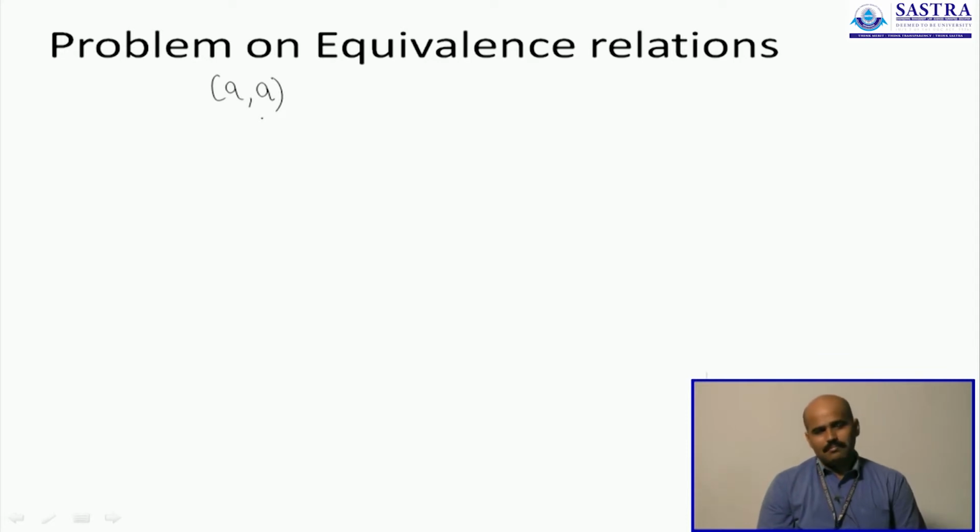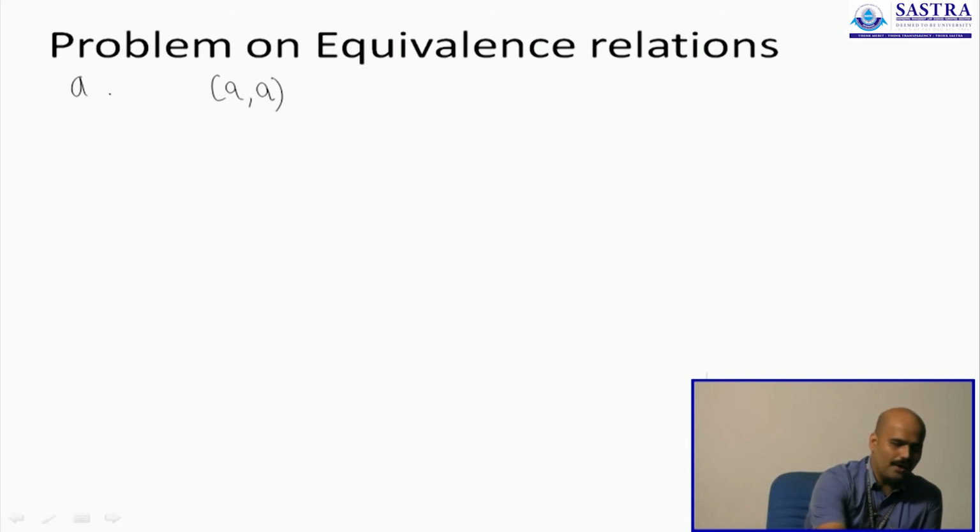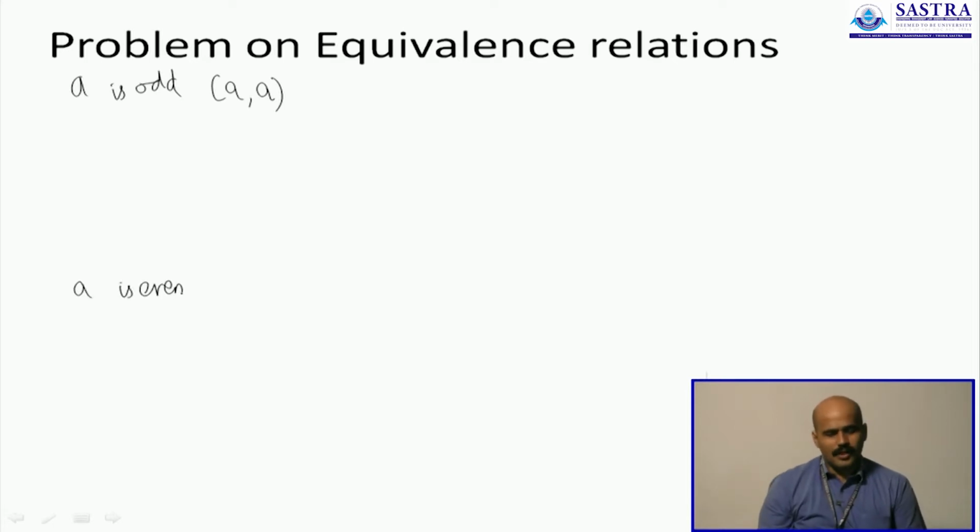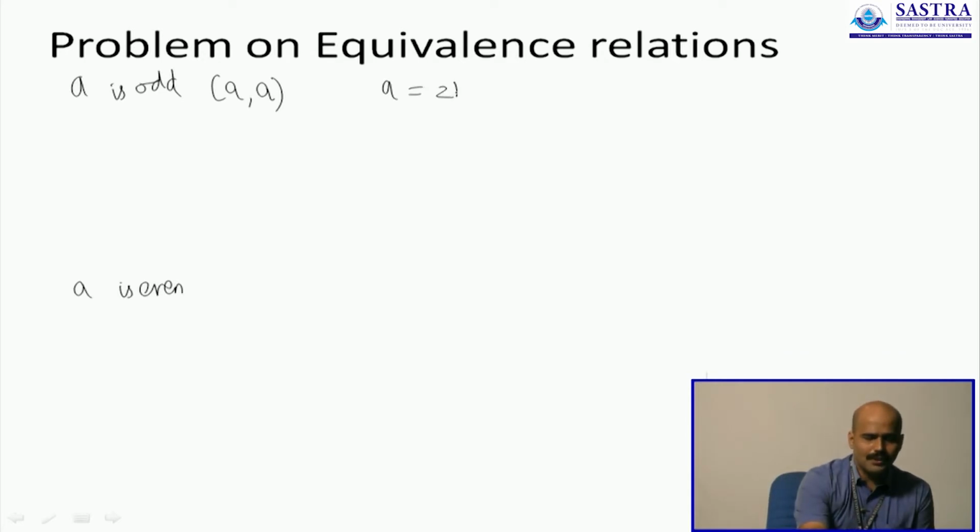We will do it by considering two cases: a case where a is an odd integer, and a case where a is an even integer. Any integer that you pick can be either an odd integer or an even integer. In both cases, we will see that the pair (a, a) is part of the relation. Now, any odd number is of the form 2k plus 1.